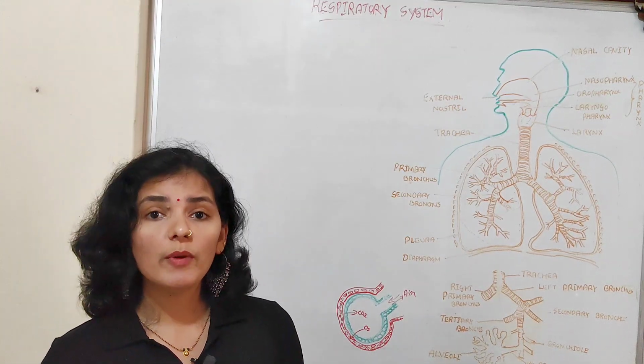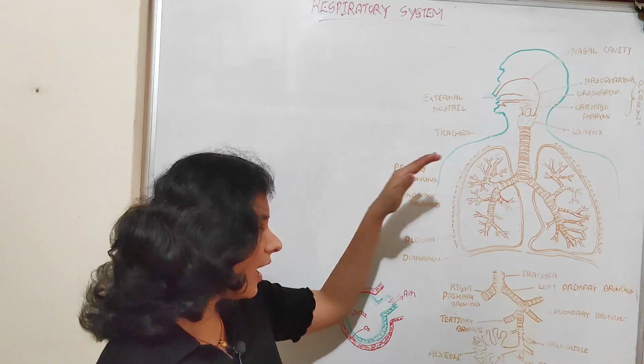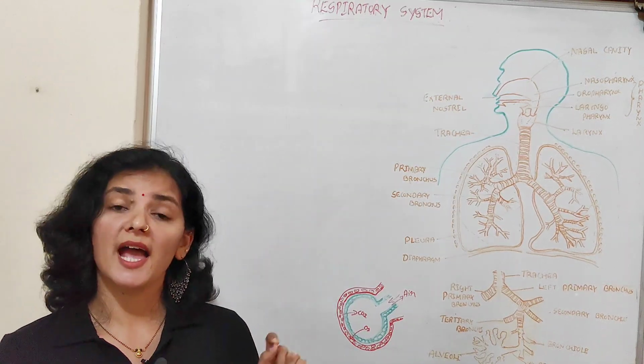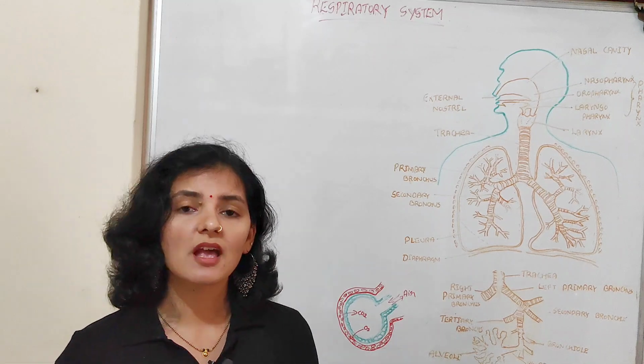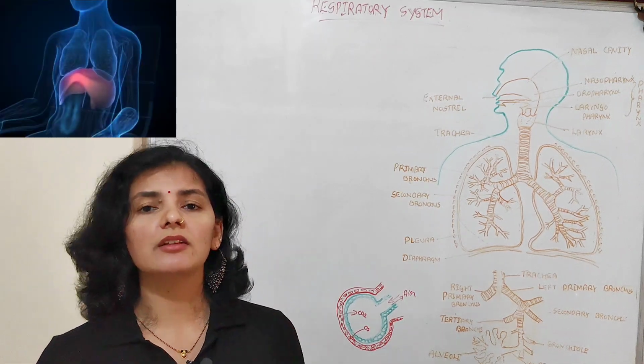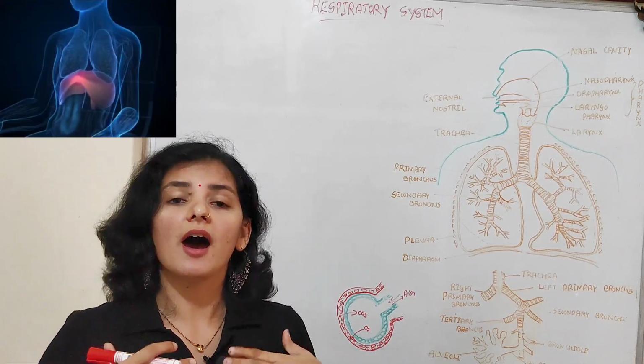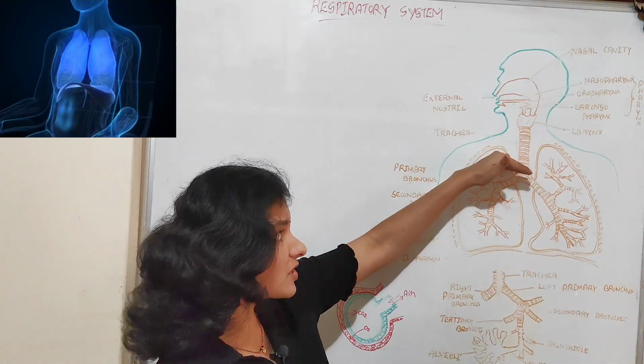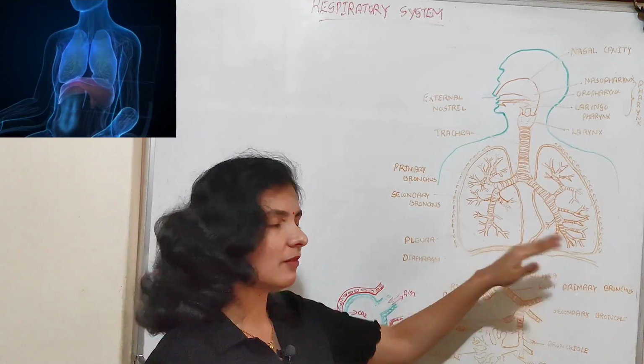Now we'll see how exactly air enters the body and how exactly gaseous exchange takes place in the alveoli. As you have studied in the lower classes, when we breathe in, during the inhalation process, our ribs move upward and the dome-shaped diaphragm which is present below the lung becomes flattened.